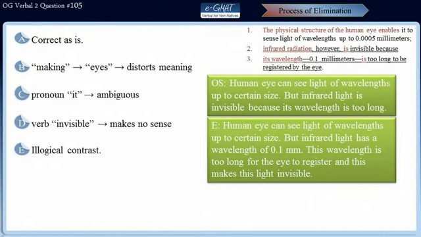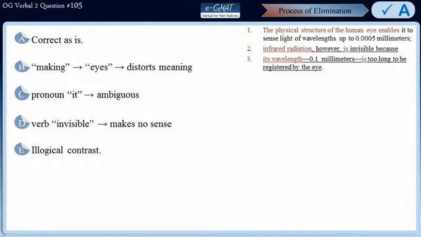So as we can understand here, the focus from the fact that infrared light is invisible has been shifted to the fact that infrared light has 0.1 millimeters wavelength. This makes choice E incorrect. So as we found out earlier, during the error analysis itself, choice A is the correct answer.